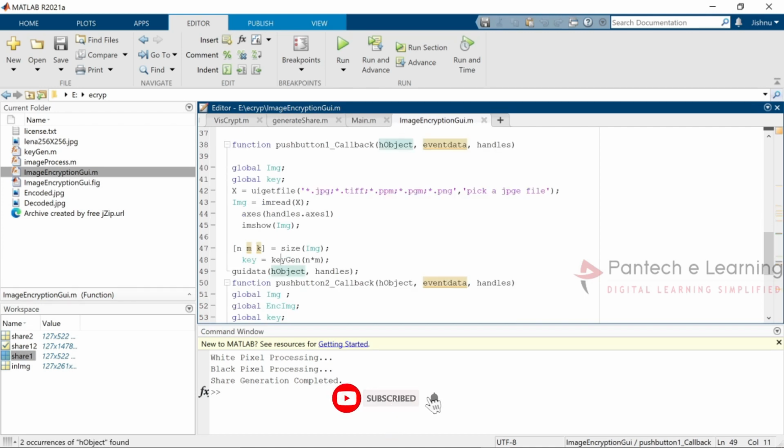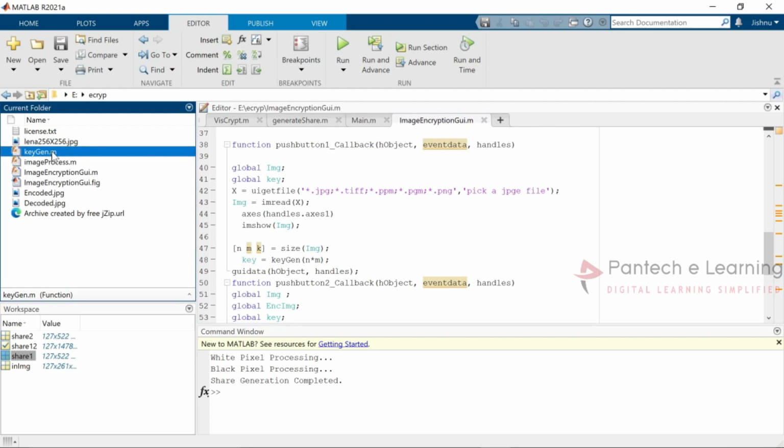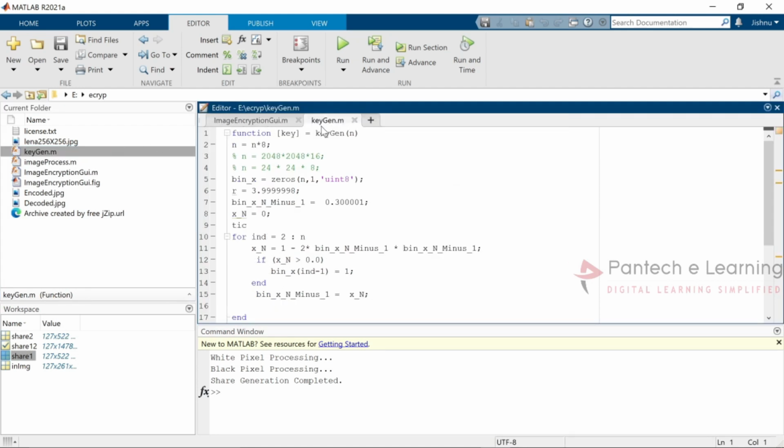Here the keygen will be known as the public as well as the private key, and how the public and private key are generated is through this keygen. This keygen will take the form of 8-bit n into 8, and therefore the binary will be taken from zeros and ones, n value 1, unsigned integer of 8-bit. So the randomized data, here we are providing the random number, and from that the minus will be applied.